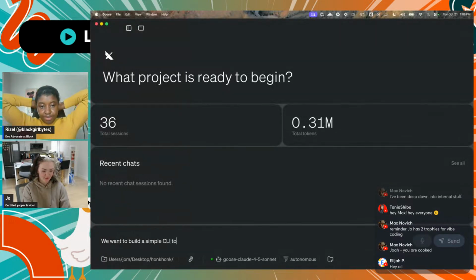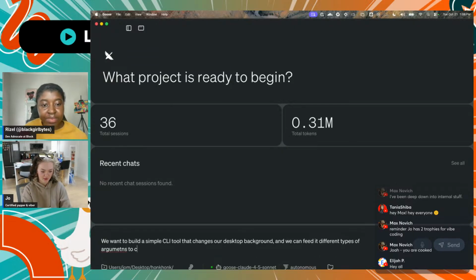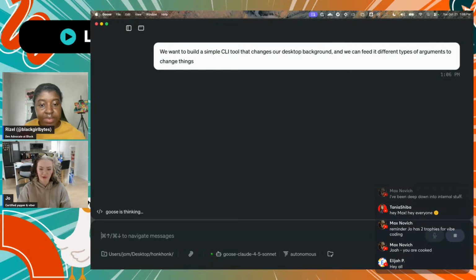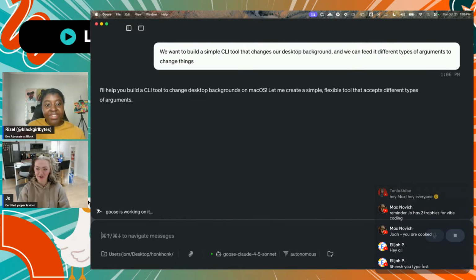Build a simple CLI tool that changes our desktop background. And we can give it different types of, what are they called? Arguments to change things. Sorry, I'm gonna make a lot of typos, but while this builds, I do like typing. I feel like I'm a faster typer than most people. I've seen conversations where people say it's better to do the voice prompt because you talk faster than you type. But I type like maybe 130 words per minute, which is like how most people speak. So I don't know. I'm just waiting. We'll see how it goes.